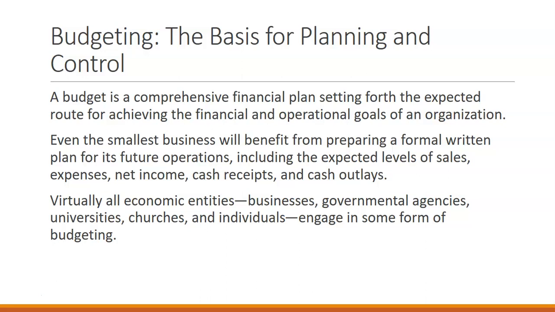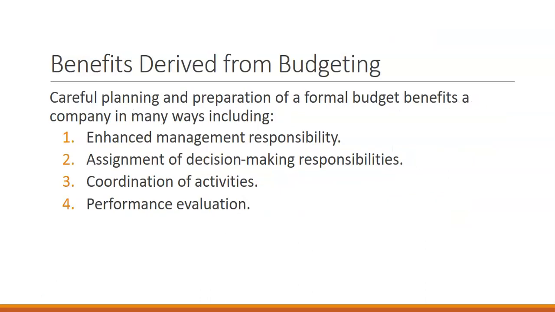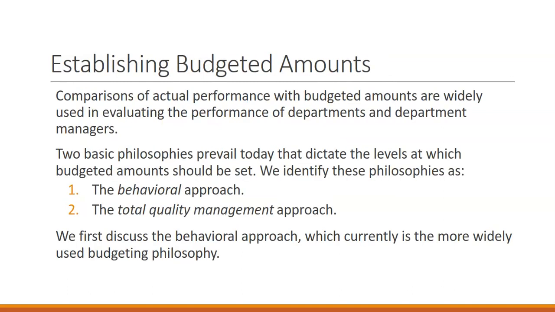So why do we budget? It's just a planning mechanism. It gives us better information about what we need to do to coordinate activities, to create schedules, to plan for cash expenditures. And as I said before, that performance evaluation measure where we come back and look at our manager's performance based on how well they met their budgeted targets. When we're looking at budgeting amounts, this chapter talks about two basic philosophies for budgeting.